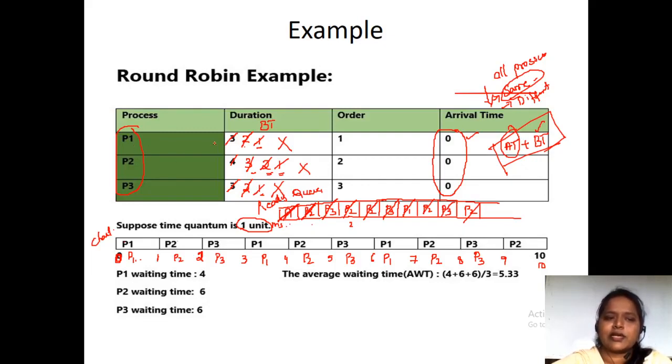So we have 3 processes with their durations, and the order in which they have arrived. If we are given a time slice of 1 unit, we do only 1 unit each: 1, 2, 3, 4. If the time slice is 2 units, then 2, 4, 6, 8, like that. So this is an example where all the arrival times are equal and the processes are ordered 1, 2, 3. Now I'll show you another example, where the arrival times are different.